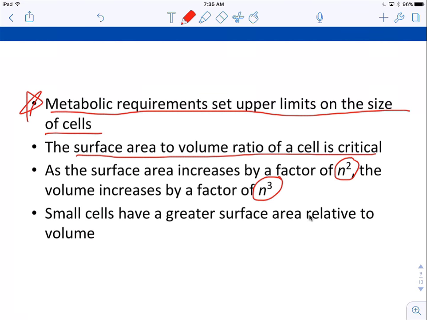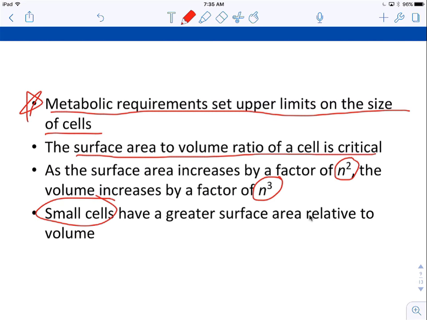So New York City, Manhattan, is an island, right? So there's like bridges and tunnels to get on and off. So we can't service the population of New York unless, if it grows, we add more bridges, add more tunnels and things like that to get things on and off. So imagine if we doubled the population of Manhattan, but didn't add any more bridges or tunnels to get things on and off. It would not work. So the cell works kind of the same way.